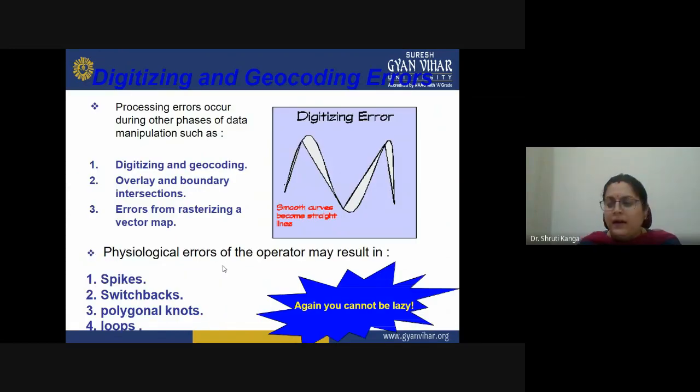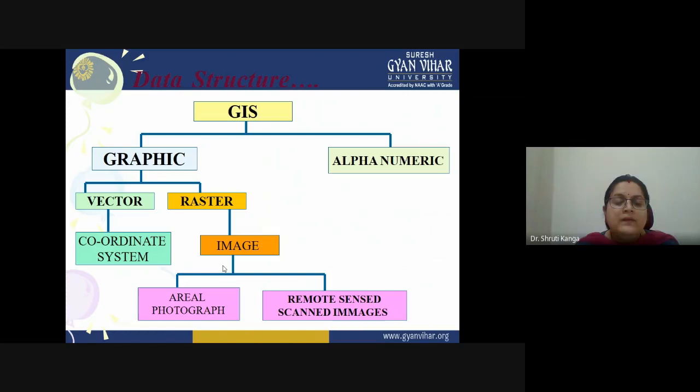So these are the different errors associated especially with digitizing and geocoding. Then we have the data structures of GIS, where we have talked about the geographic data sets and the alphanumeric data sets, which are related to the non-spatial data sets. That we have studied in our previous lectures, where graphical data is associated with vector and raster, where we have talked about the coordinate system in case of vector.